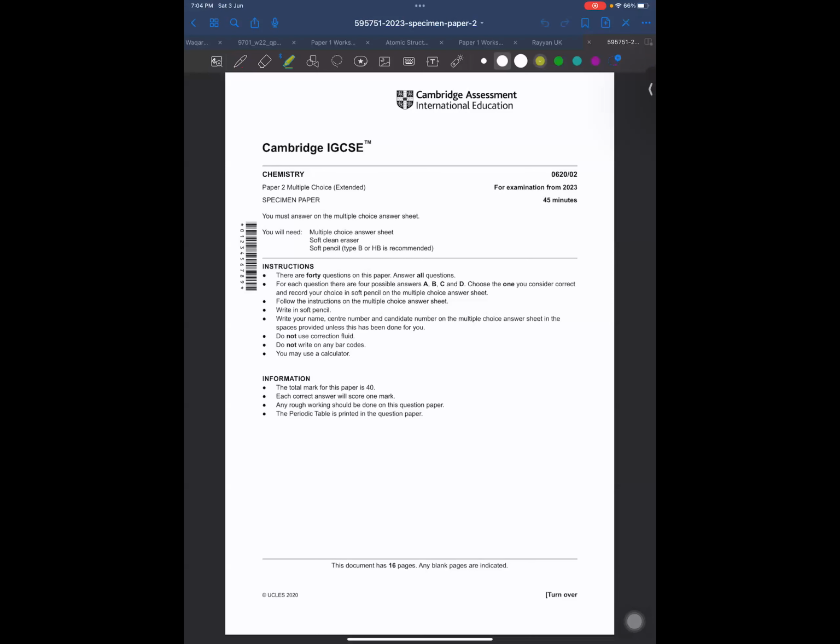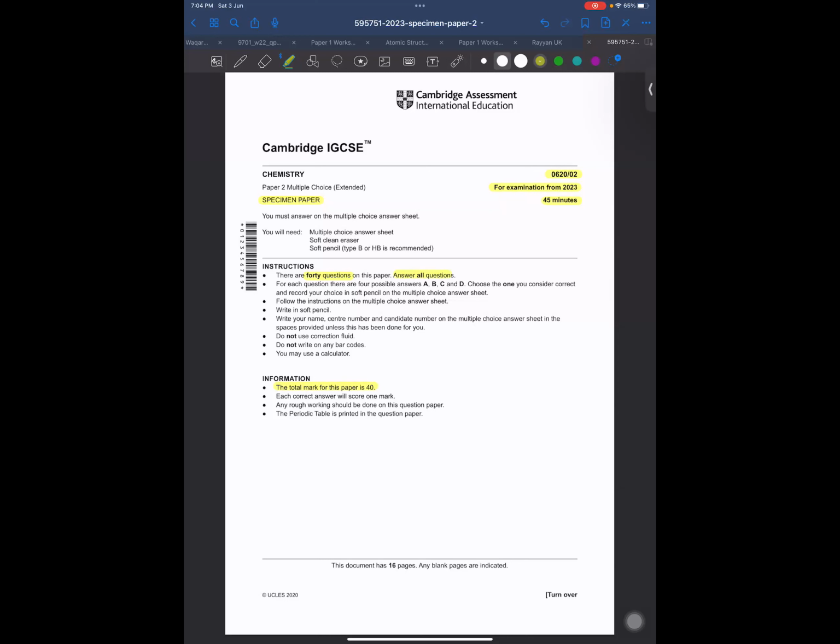What we are going to do in today's class is 0620 paper 2, and this is actually a specimen paper of 2023. We know that we have to solve this paper in 45 minutes, and we have 40 MCQs. We need to answer all of them in just 45 minutes. The paper is of 40 marks, and the weightage of this paper is 30% overall in your result, right?